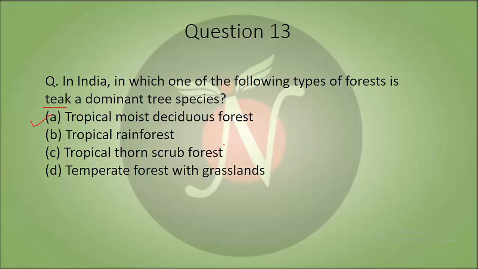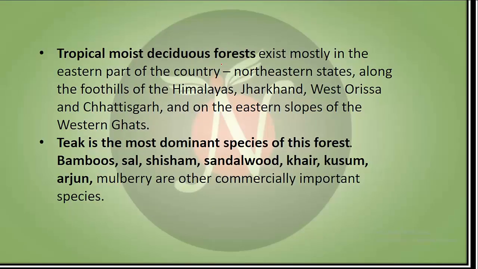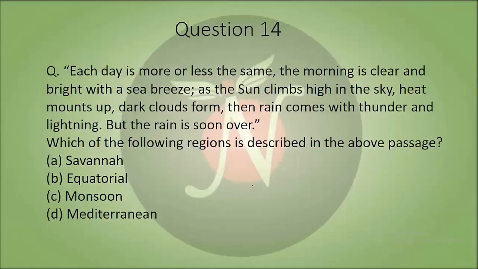Tropical moist deciduous forest. The tropical moist deciduous forest exists mostly in the eastern part of the country, northeastern states, among the foothills of the Himalayas, Jharkhand, West Orissa and Chhattisgarh, and on the eastern slopes of the Western Ghats. Teak is the most dominant species of this forest. Bamboo, sal, shisham, sandalwood, khair, kusum, arjun, mulberry. These are other commercially important species which are found in tropical moist deciduous forests.